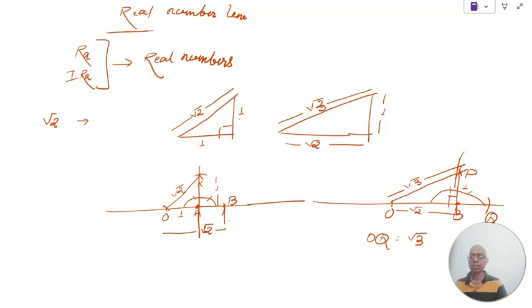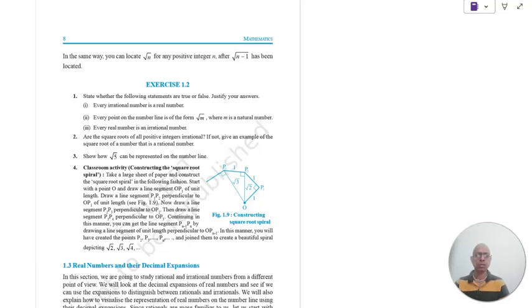So all the irrational numbers, please remember, every irrational number can be represented on the number line. All rational numbers and all irrational numbers can be represented on the number line. There is no restriction that we cannot represent them on the number line, right? We will see some questions from your NCERT. So let's quickly see some questions from this NCERT textbook from the topic we have covered till now. So this is exercise 1.2.